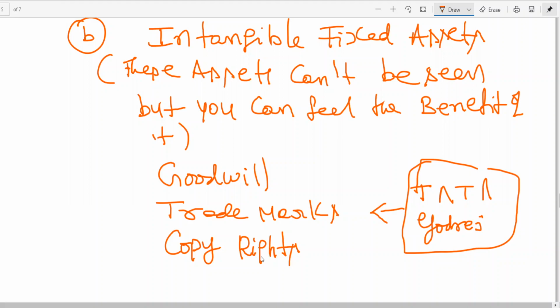That means no other channel has them. On your ICA material you will see copyrights are reserved with author, publisher, nobody can copy. This is also an intangible asset because it is fetching some income. Somebody is using my trademark, my copyright, my reputation. It is a gain to us because we are getting some income on that.